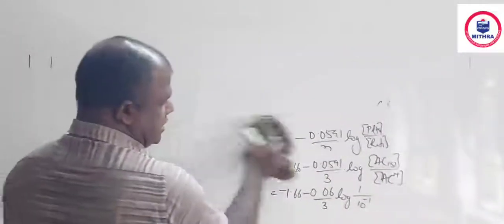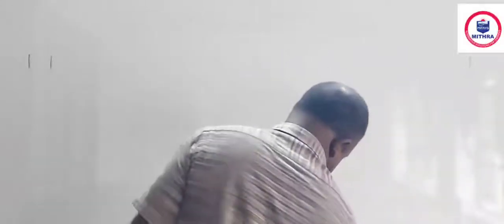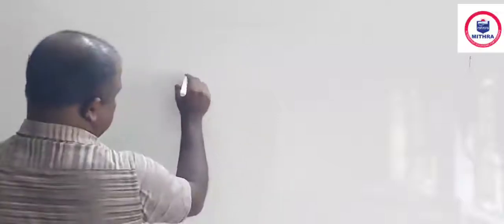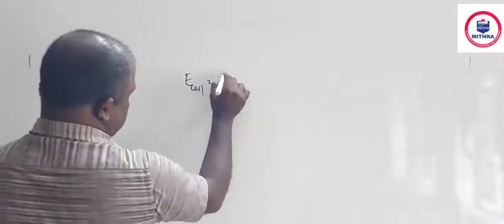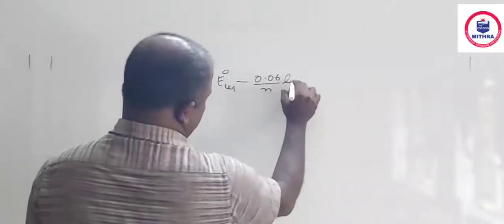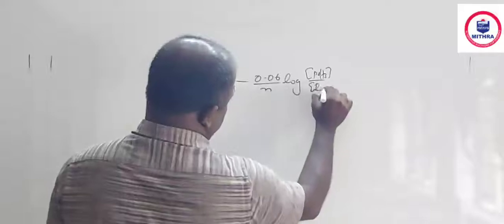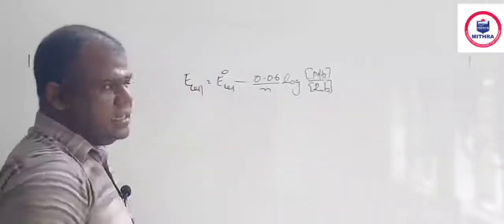The earlier equation was for a half cell. Now E cell is equal to E0 cell minus 0.06 by n into log concentration of the products by concentration of the reactants. Now let us write the cell reaction.